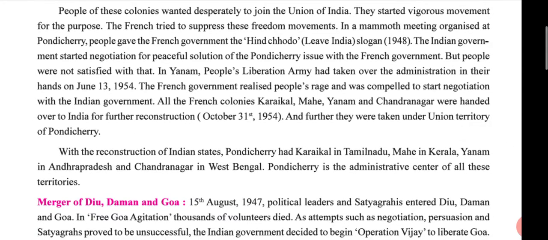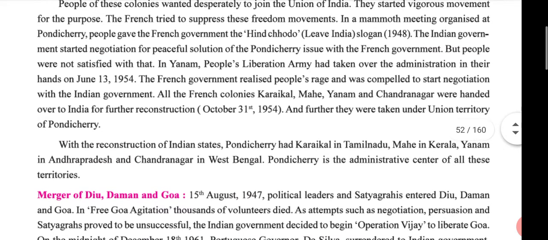The French tried to suppress this freedom movement. In the mammoth meeting organized at Pondicherry, people gave the French government the slogan Hind Chodo, Leave India. In 1948, the Indian government started negotiation with the French government for a peaceful solution of the Pondicherry issue, because the French government could not leave India easily. But the people were not satisfied with that.